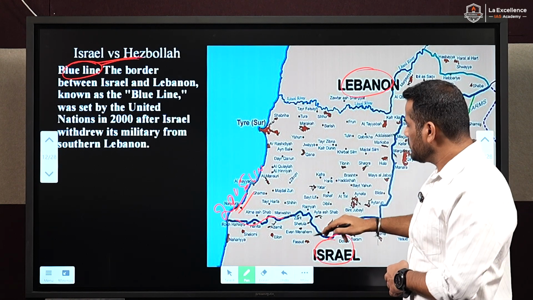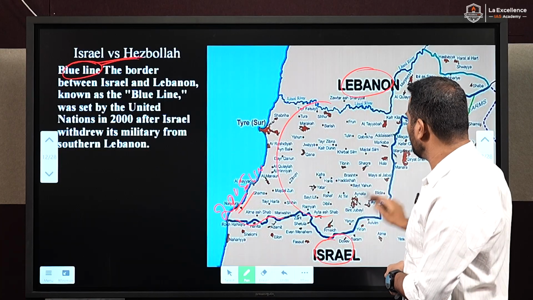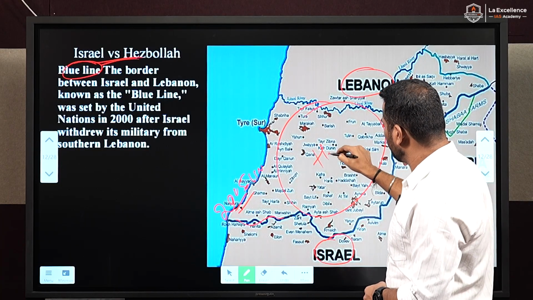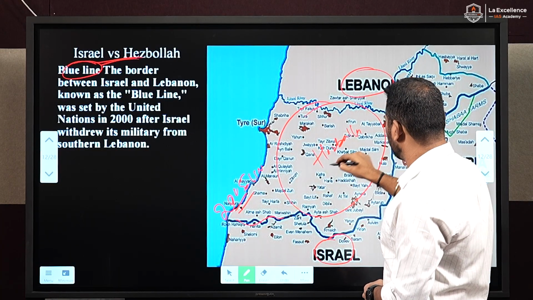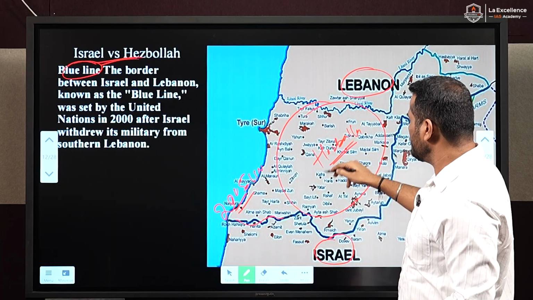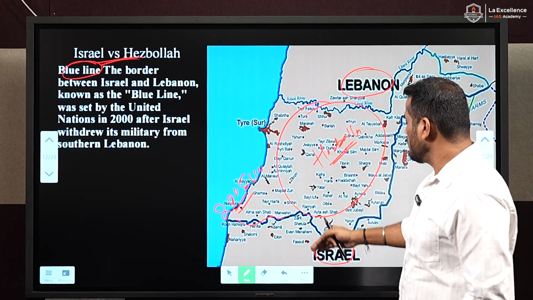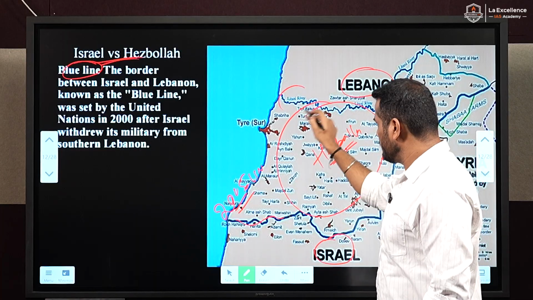This is the north of Israel, where Hezbollah is very dominant. This is the Hezbollah-dominated area, the south of Lebanon and the north of Israel. This is the Litani River.